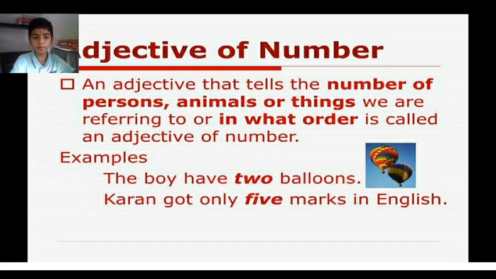Adjective of number. An adjective that tells the number of persons, animals or things we are referring to, or in what order, is called an adjective of number. For example, the boy has 2 balloons. Here the adjective is 2. Karan got only 5 marks in English. Here the adjective is 5.